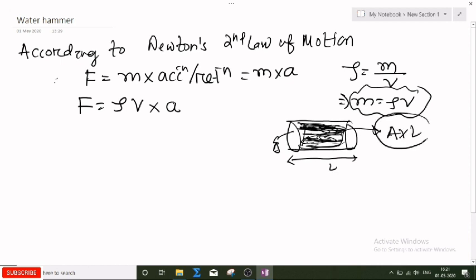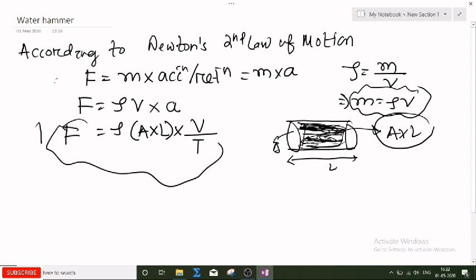So the force is density into area into length, and the retardation is velocity by time. This is the force required to bring the liquid to rest condition.